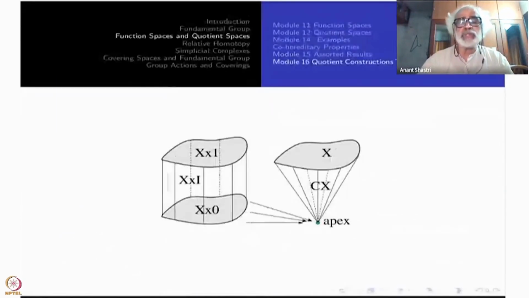So here is a picture. We start with X cross I, and the bottom X cross 0 is completely identified to a single point here, whereas X cross 1 can be thought of as the original X here. In fact, you could have put X cross half here, there will be a copy of X here also.